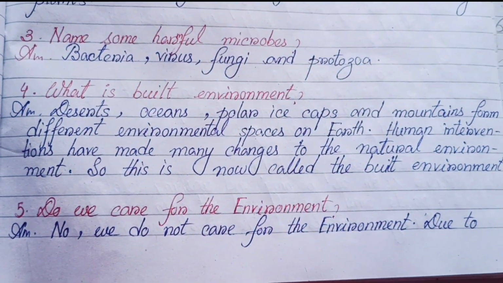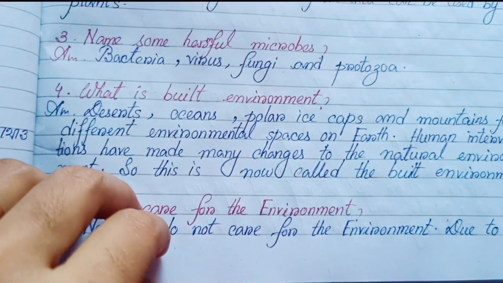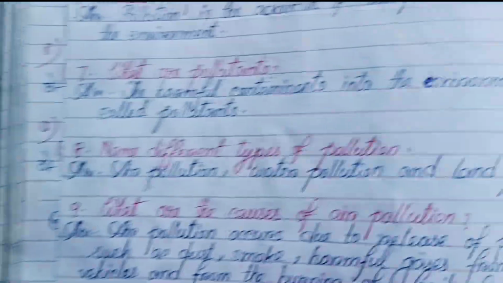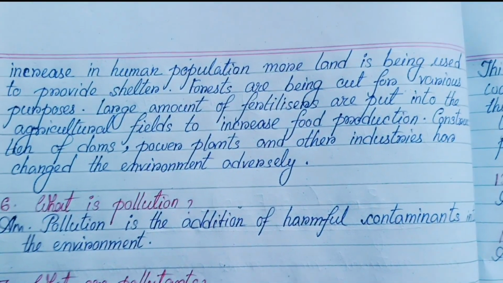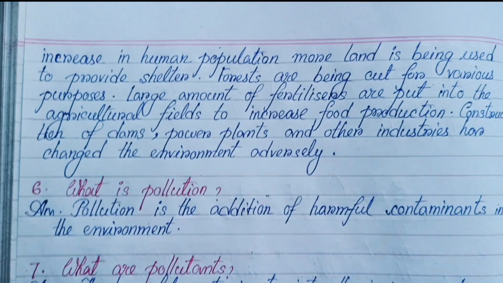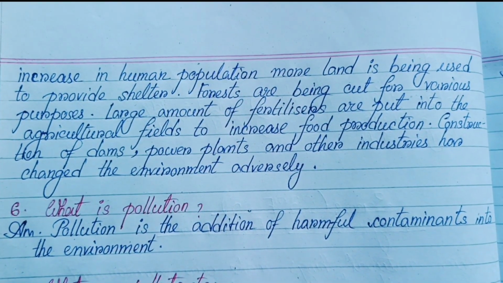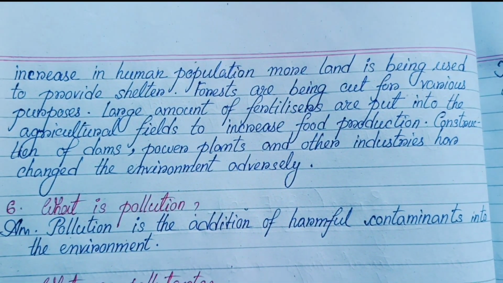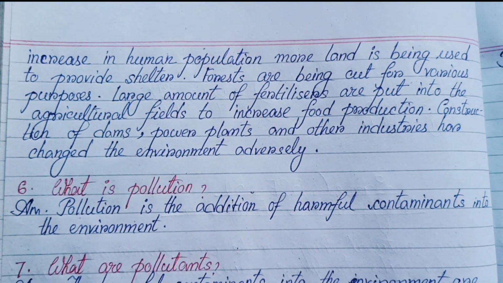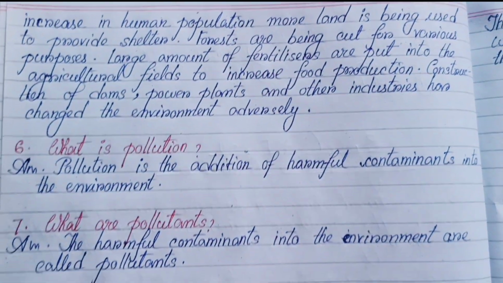Number 5. Do we care for the environment? No, we do not care for the environment due to increase in human population. More land is being used to provide shelter. Forests are being cut for various purposes. Large amount of fertilizers are put into the agricultural fields to increase food production. Constructions of dams, power plants, and other industries has changed the environment adversely.